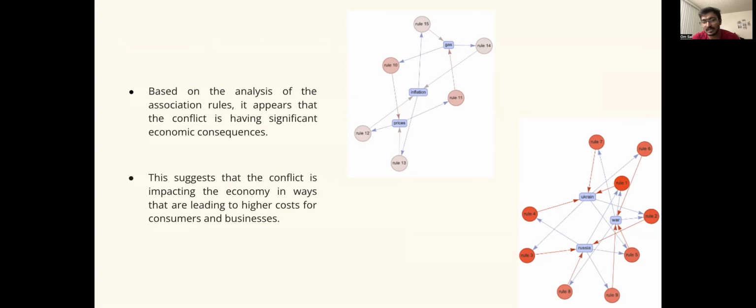One possible explanation for this is that the war is disrupting the flow of natural resources, particularly natural gas, which is a key component of many economies. Another possible explanation is that the war is creating uncertainty and instability in the region, which can make investors and businesses nervous. So the stock market can go down because investors cannot invest in businesses in these difficult times.